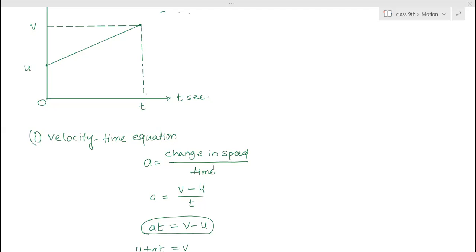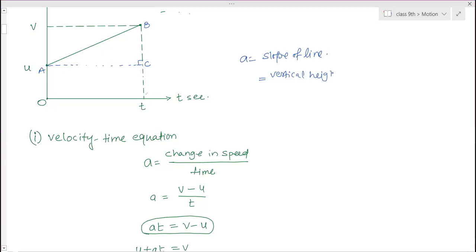Ma'am, tomorrow we can use any method, right? Yeah, any method. So here actually it is the slope. Acceleration is equal to the slope of the line. So for finding the slope of a line, you need a right triangle. For that, you have to draw one horizontal line. Draw a perpendicular here. Make this point as A, this point as B, and this point as C. So for this slope of a line, it is vertical height by horizontal distance.